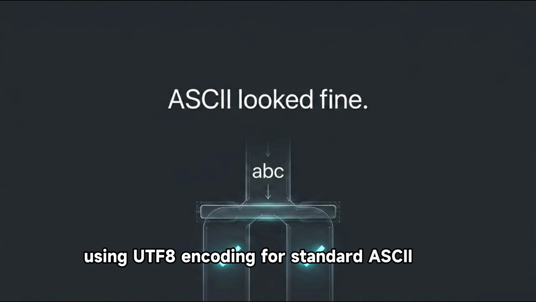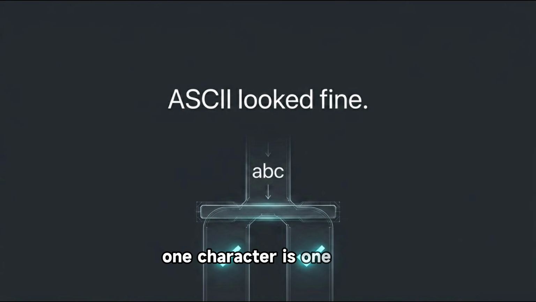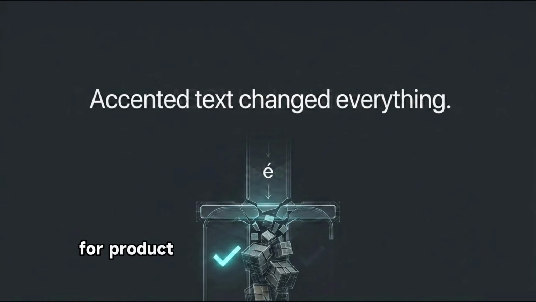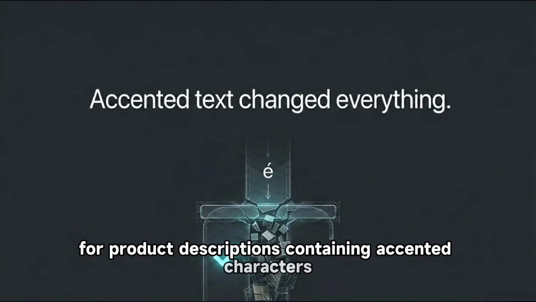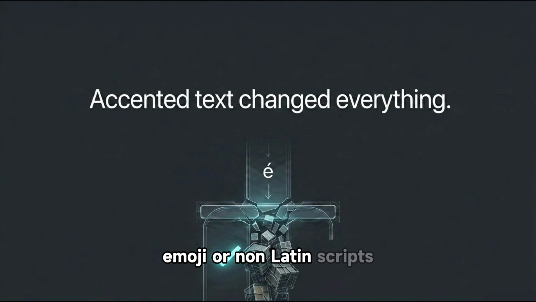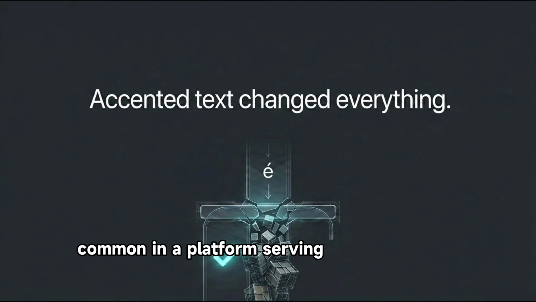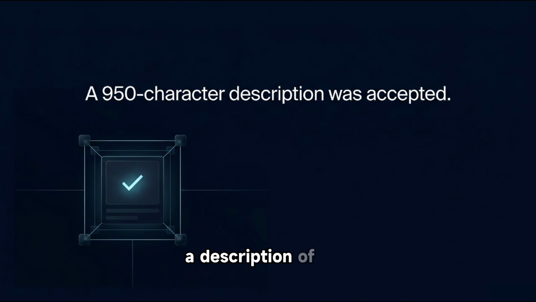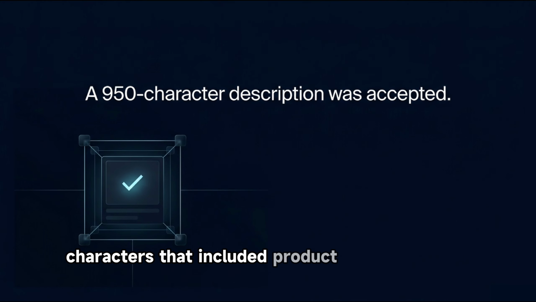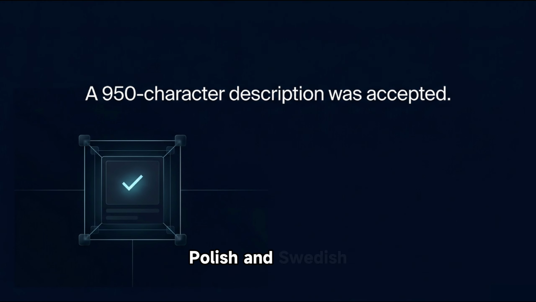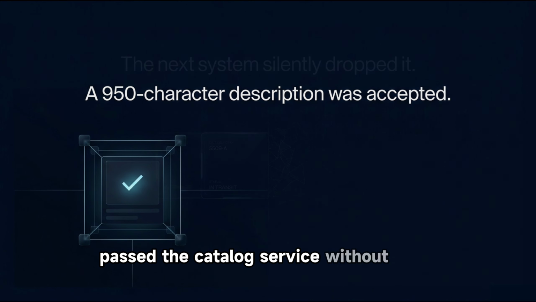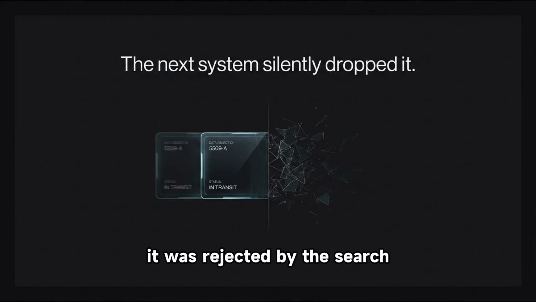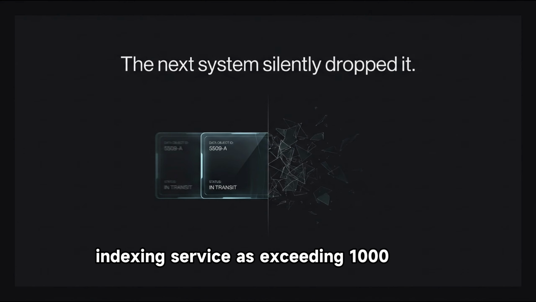For standard ASCII text, one character is 1 byte. The two rules produced identical results. For product descriptions containing accented characters, emoji, or non-Latin scripts, common in a platform serving 8 European markets, a single character could occupy 2, 3, or 4 bytes. A description of 950 characters that included product names in Greek, Polish, and Swedish passed the catalogue service without error. It was rejected by the search indexing service as exceeding 1,000 bytes.